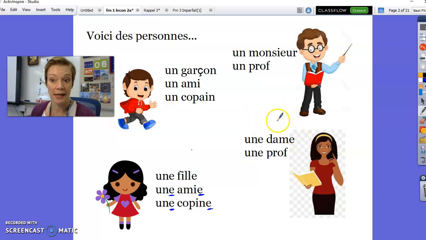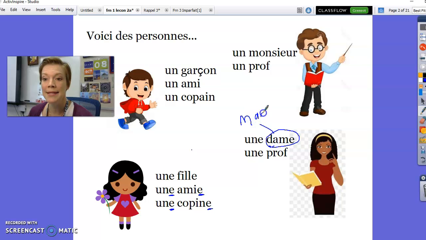That means a lady. Notice this word dame is the same as in the word madame, which we talked about last week. Madame. It's kind of like m'lady, madame. Une dame is a lady, une prof is a teacher. But again, when it's a man, they say un prof. When it's a woman, they say une prof.